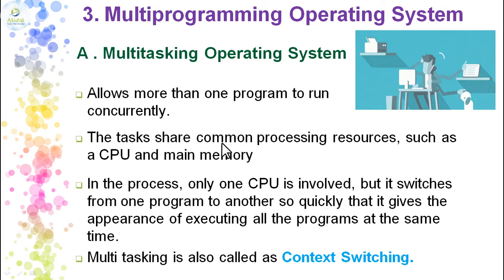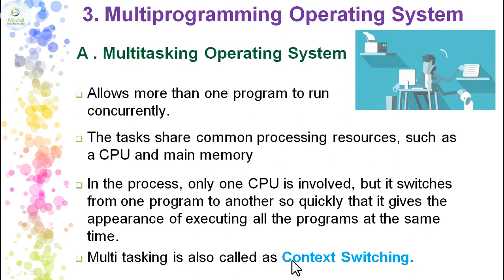So the tasks share the common process resources, which can be the CPU cycle or the RAM memory, that is called the main memory, which will be shared among the multiple programs. In this process, only one CPU will be involved, but it is going to switch from one program to another so quickly that it gives us the appearance of executing all the programs at the same time.